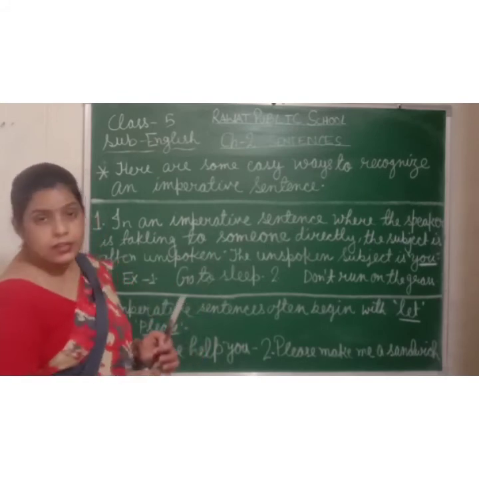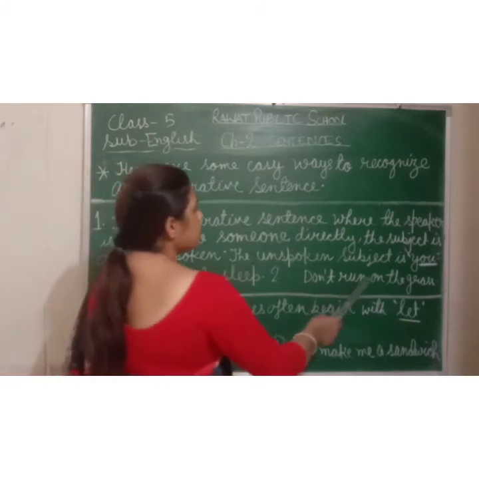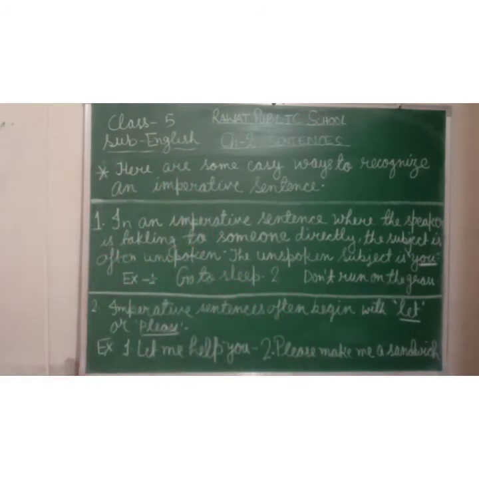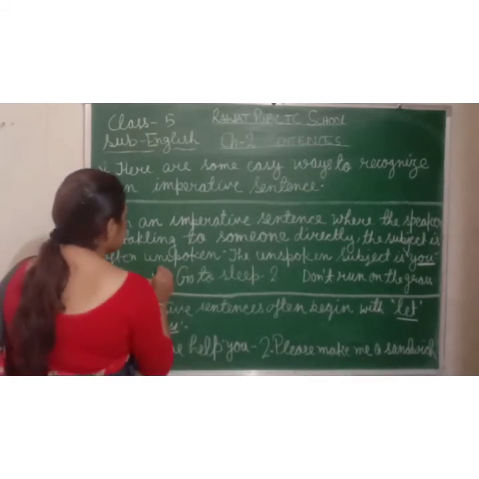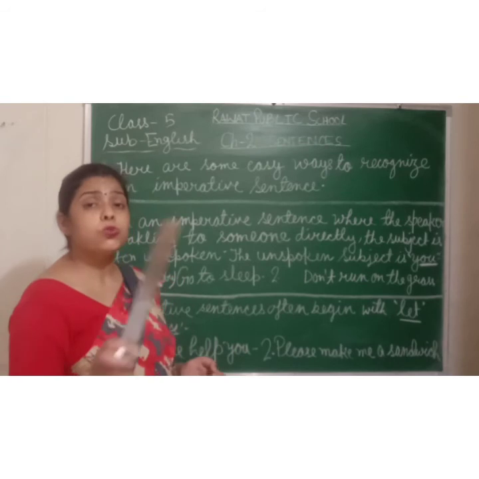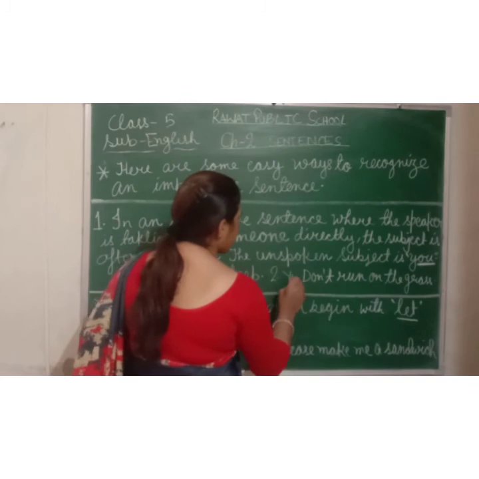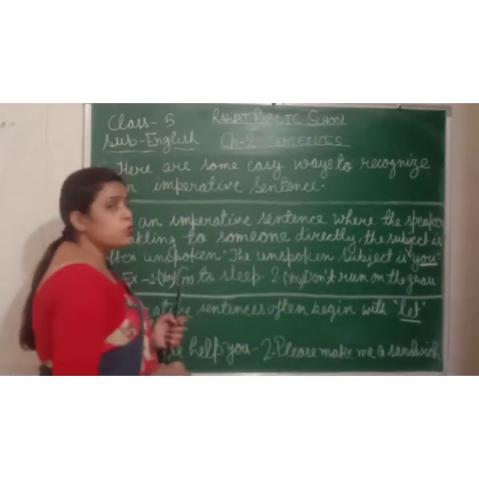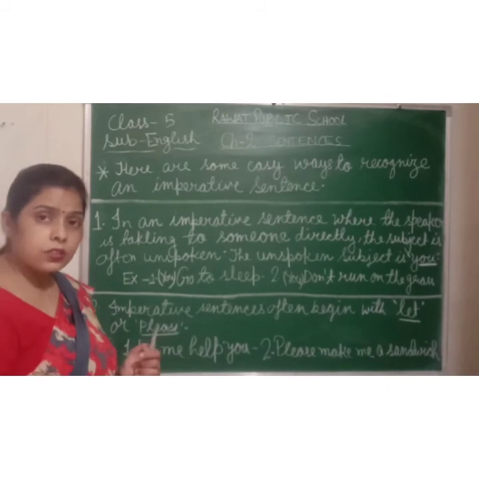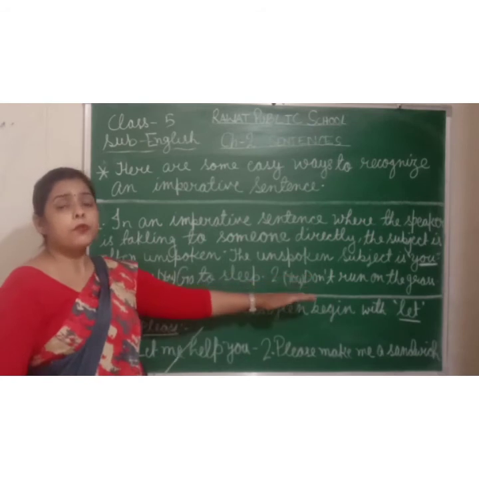Let's see an example given here. "Go to sleep." And "Don't run on the grass." Okay, students. So who is the unspoken subject? The unspoken subject is you. It means someone is saying to you, go to sleep. So "you" is the unspoken subject here, and here is also "you." It means the subject will be hidden.